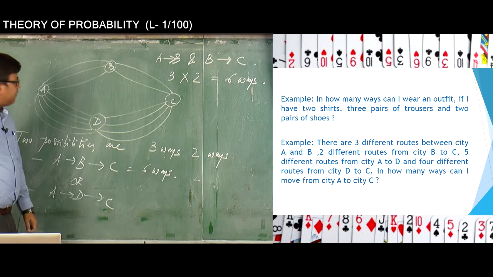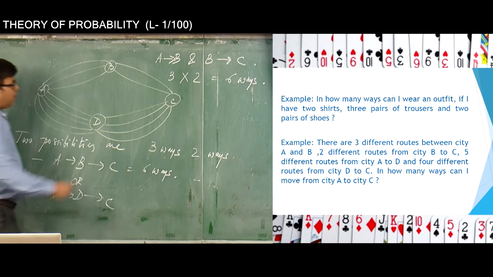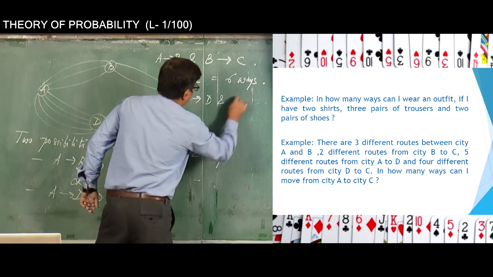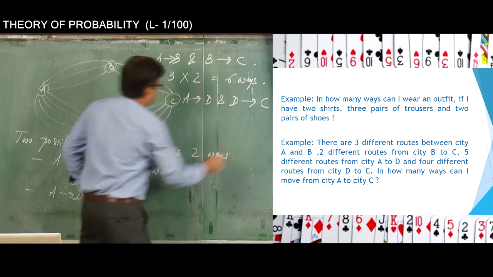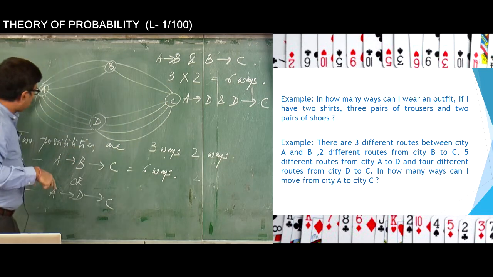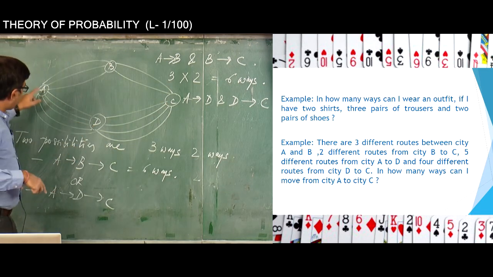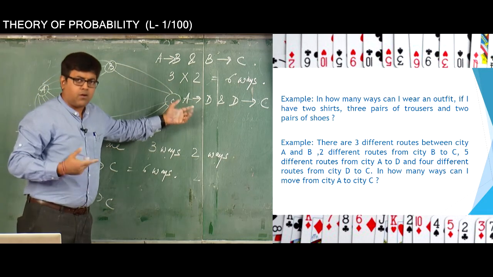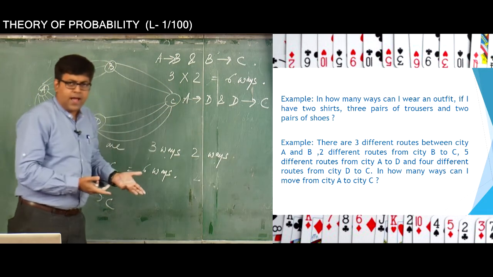That is, the other case is moving from A to D and then moving from D to C, because you can move from A to C the other way also. The other way is via the city D. So first you move from A to D, and then you move from D to C. That's the other option, the only other option you have.